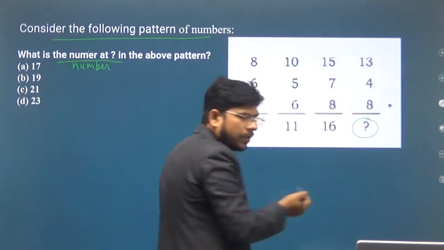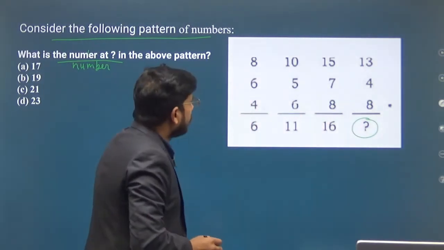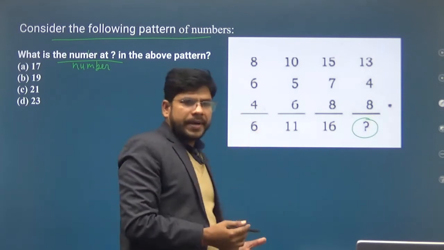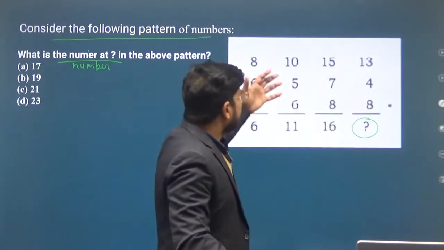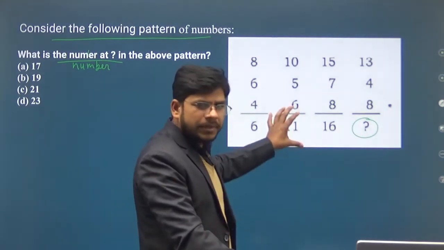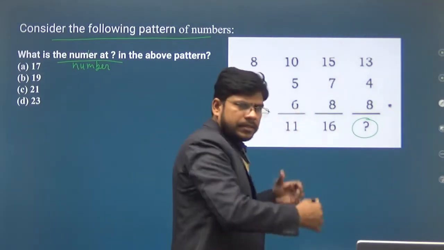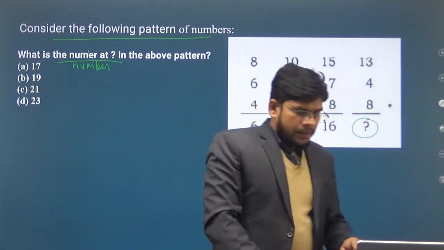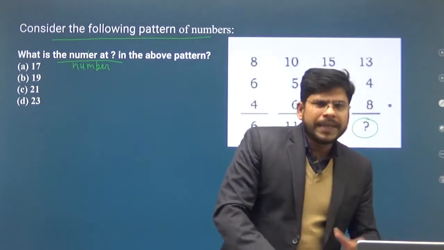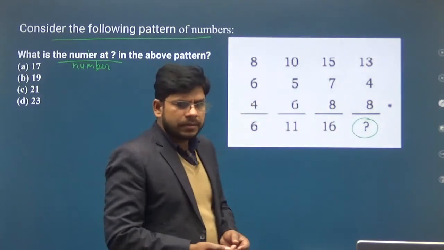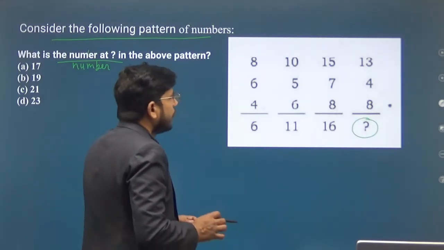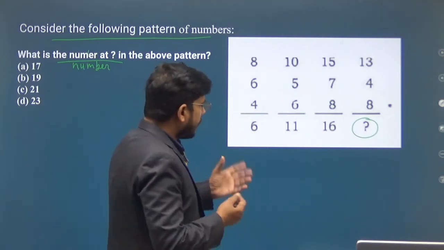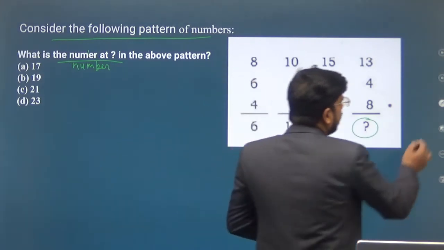This is a very important pattern as far as CSET Paper 2 is concerned. Many regular questions are being asked on the basis of this pattern, which we will discuss right now. So you should understand in a better way